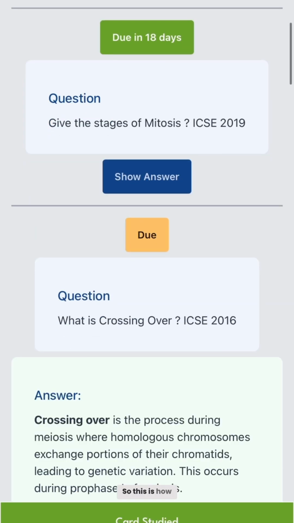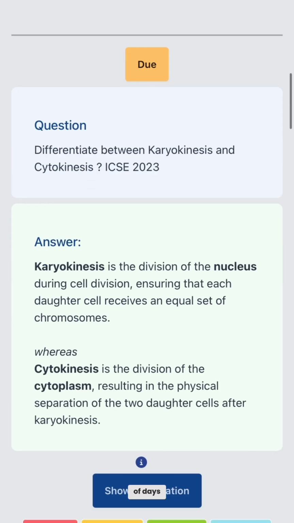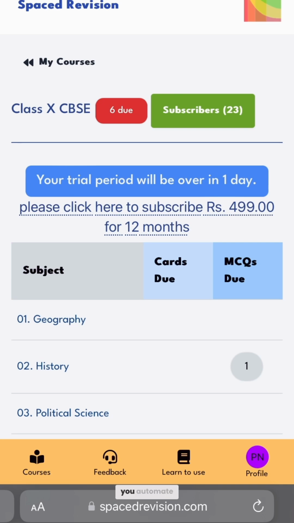So this is how it's gonna look after a couple of days. And this is how you automate your revision and put all the information in your long-term memory. Easy, smart way of revising.